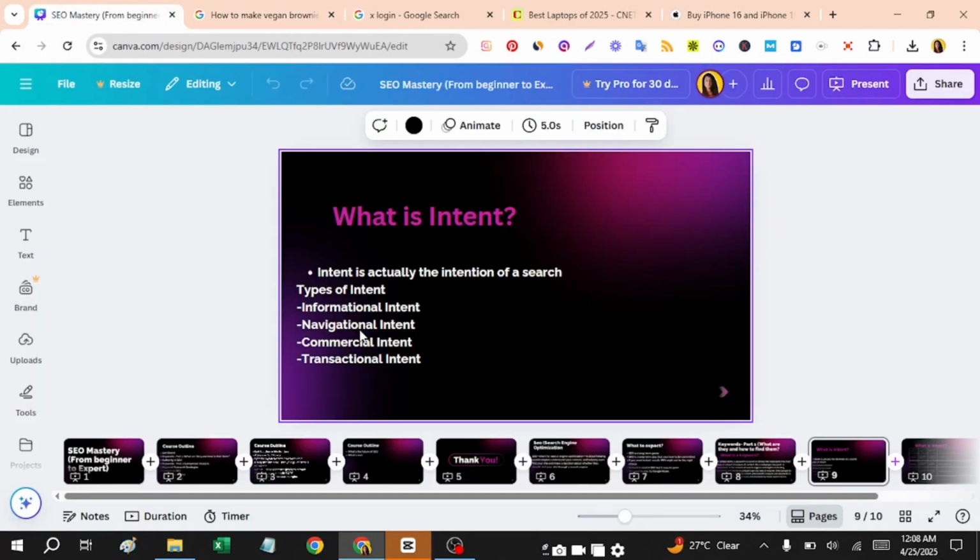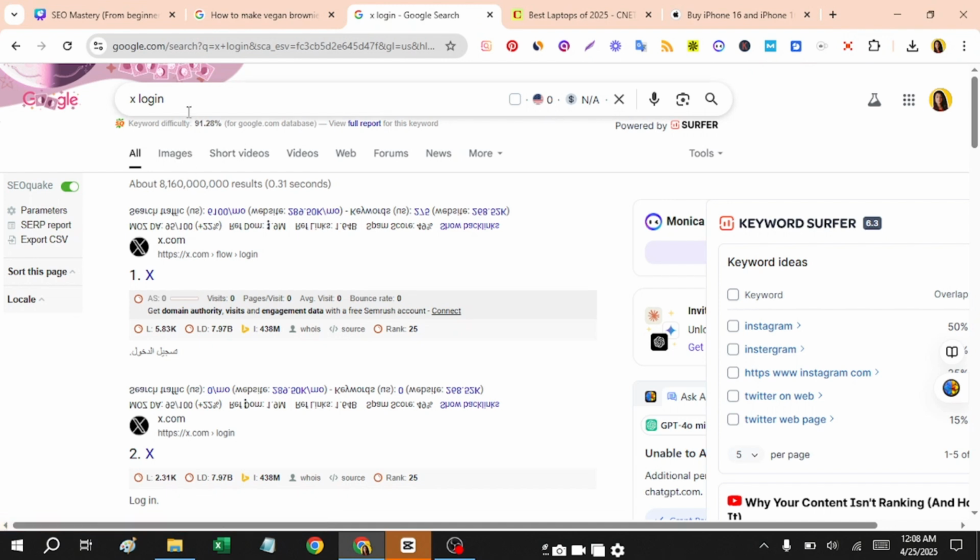So moving forward, here you can see we have the second one, which is navigational intent. Navigational intent is when you want to navigate to a certain and specific website, right? Let me give you an example. I want to log in on X, so I just search X login.